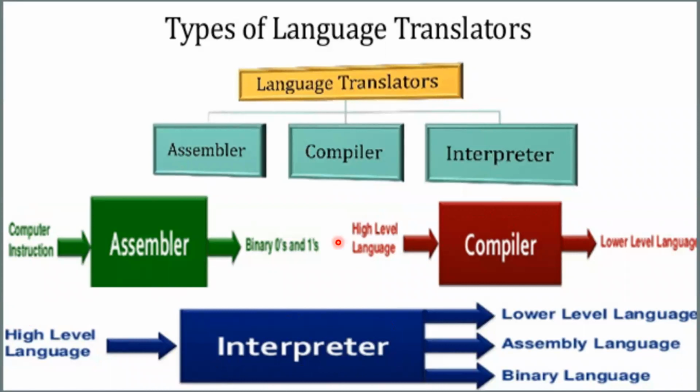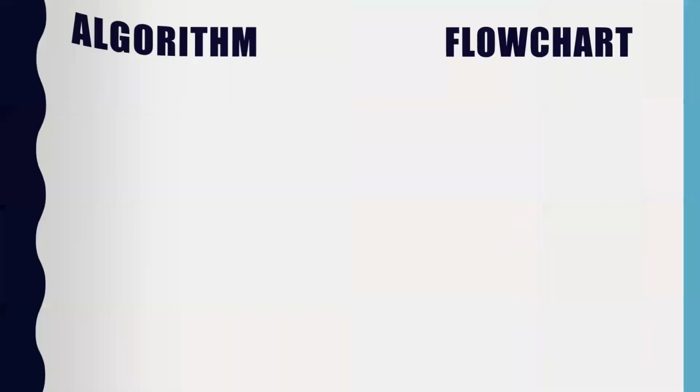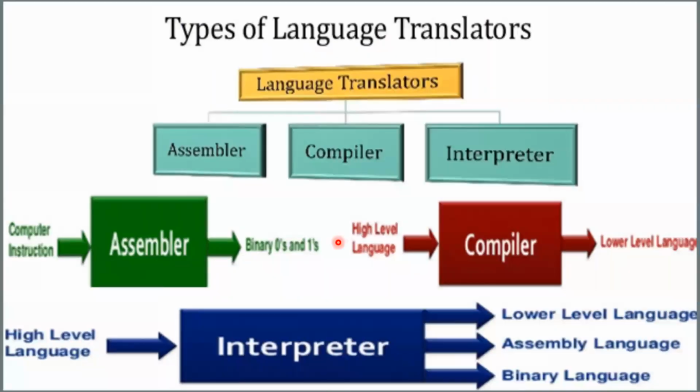Now, what is the difference? Why are we using two translators for the same thing, compiler and interpreter? The reason is that the compiler translates the whole program in one go, and the interpreter translates the program line by line. It first converts the first line, then the second line, then the third, then the fourth, and so on. This is the interpreter. But the compiler converts the entire lines of code at once and gives it to you. This is why the compiler is a little slower in comparison to the interpreter.